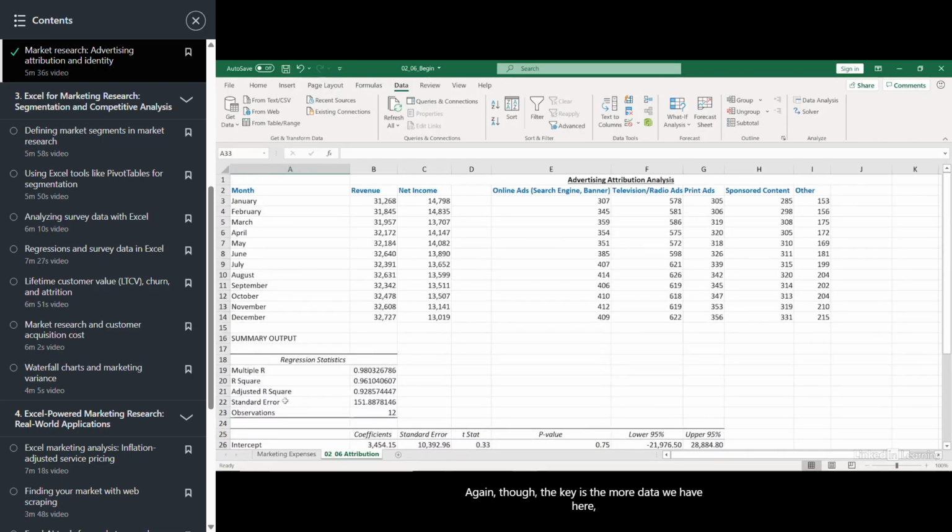Again, though, the key is the more data we have here, the better off we'll be. We only had 12 data points. We'd be far better off if we could look at this on, say, a weekly or a daily basis if we had our advertising broken down to that level of granularity. Regardless, this is just hypothetical data. At this point, though, you should understand what attribution in advertising is and how to start measuring it and evaluating it using data in Excel.